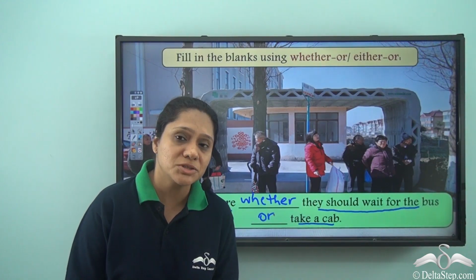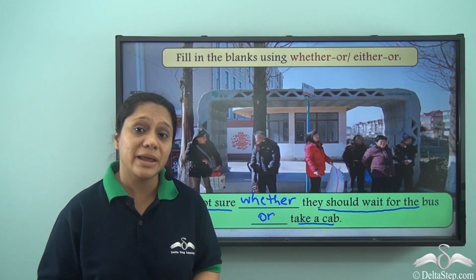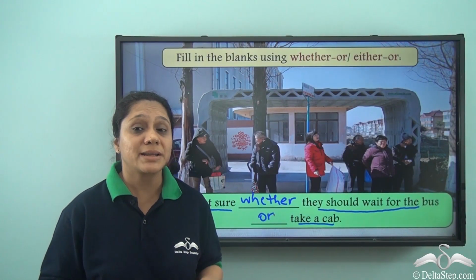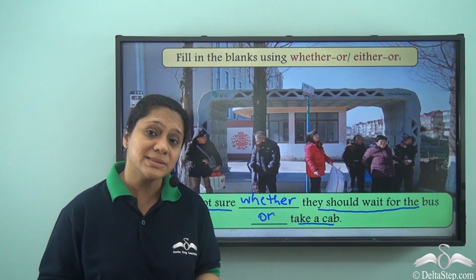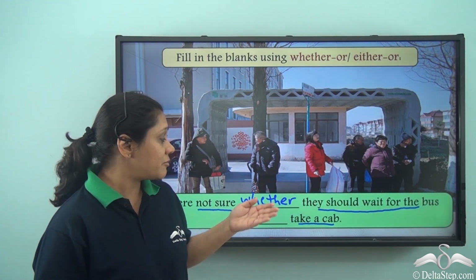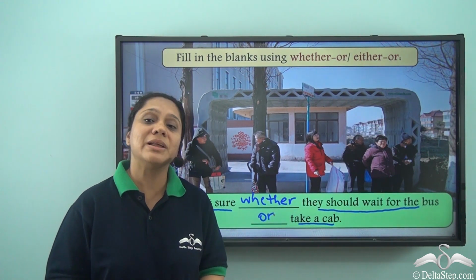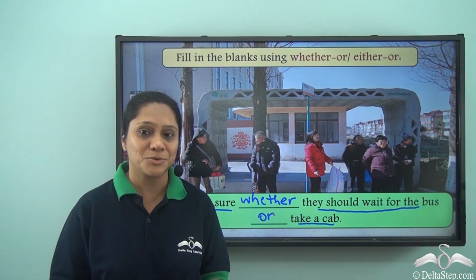So what did we learn today? We learned that whenever there is a doubt or an uncertainty between two alternatives or possibilities, we use the conjunction whether or. We will learn about more conjunctions soon.